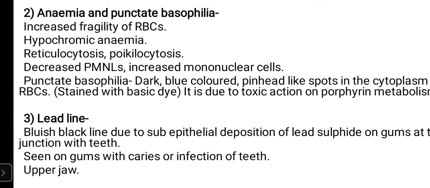But what happens here? The patient is having anemia, maybe because of hemolysis, what we have seen in the first point, increased fragility of RBC. RBCs are breaking down, so a large amount of RBCs needs to be produced from bone marrow. In that hurry, a large amount of reticulocytes are released into the blood, so the amount of reticulocytes is more than normal. That's why we call it reticulocytosis. What is reticulocytosis? When an abnormally large number of reticulocytes are released into circulation. And poikilocytosis, you will study it in detail in pathology.